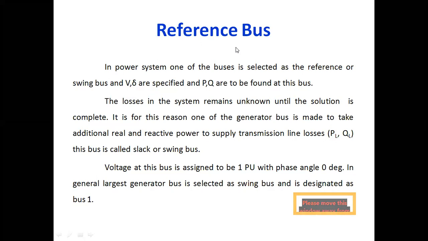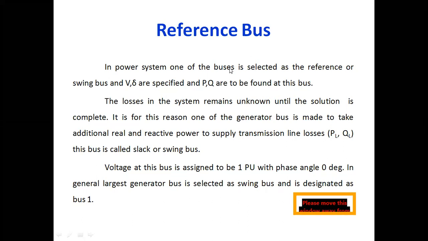Out of the four parameters, at each and every bus you will have information regarding two parameters. So for the reference bus, V and delta are specified, and P and Q are unspecified quantities that are going to be determined.